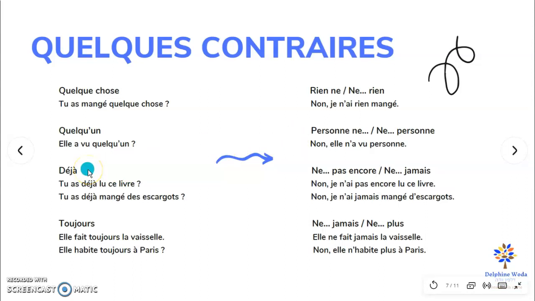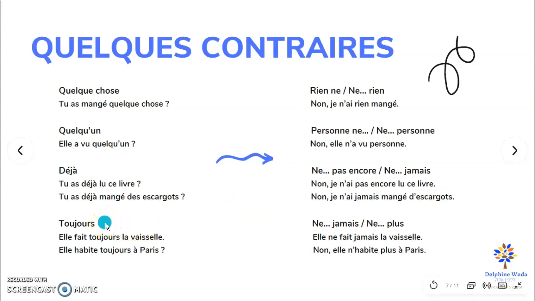Déjà, already, ever, okay? Tu as déjà lu ce livre? Have you already read this book? Tu as déjà mangé des escargots? Have you ever eaten snails? In the negative sentence, the contrary will be pas encore, not yet, or jamais, never. Non, je n'ai pas encore lu ce livre. No, I haven't read this book yet. Non, je n'ai jamais mangé d'escargots. No, I never ate snails.